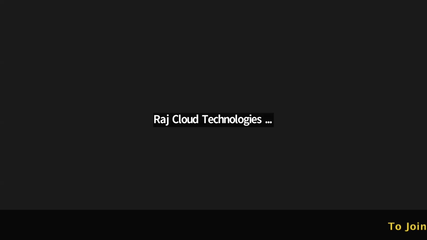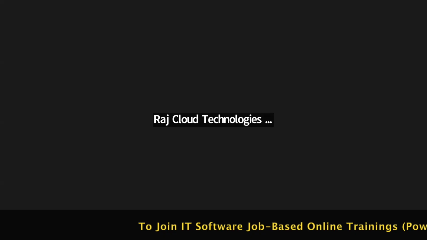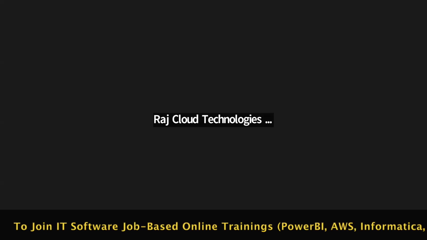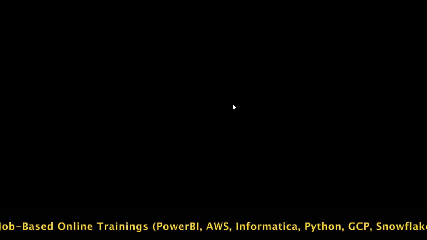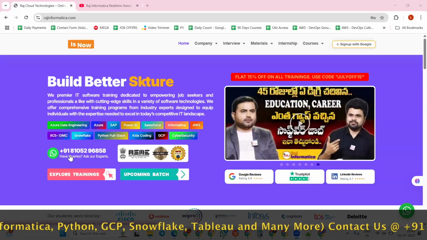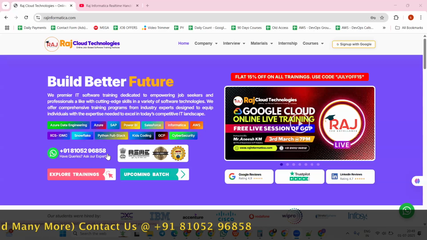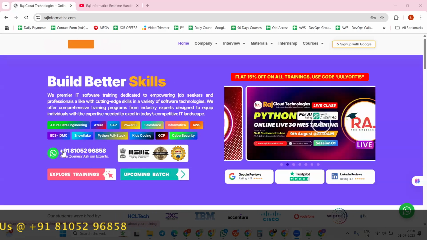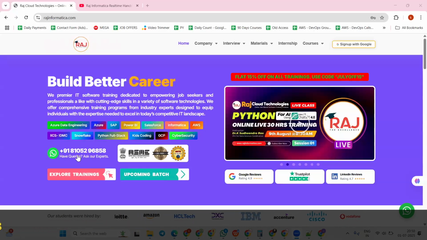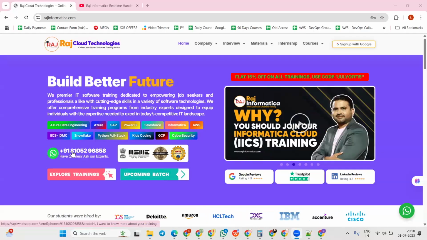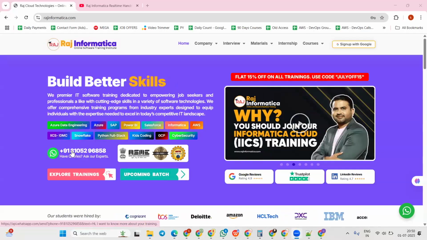I'm just sharing the screen again. Hope you can see my screen, right? I'm not able to see your screen. Just a second. Hope you can see my screen now. So this is our WhatsApp number. For any assistance, connect with us on this WhatsApp number: 810-529-6858. Regarding any help or assistance, you can connect with us on this number.